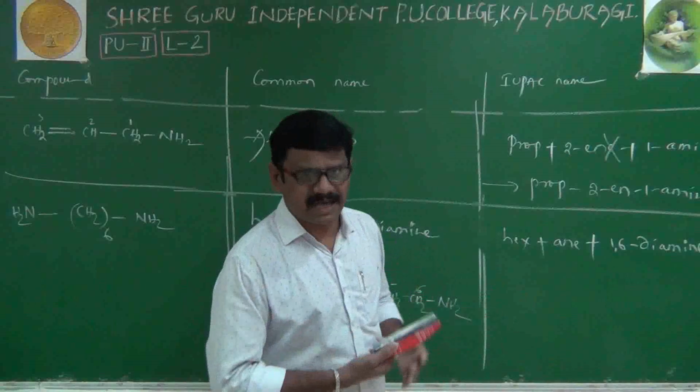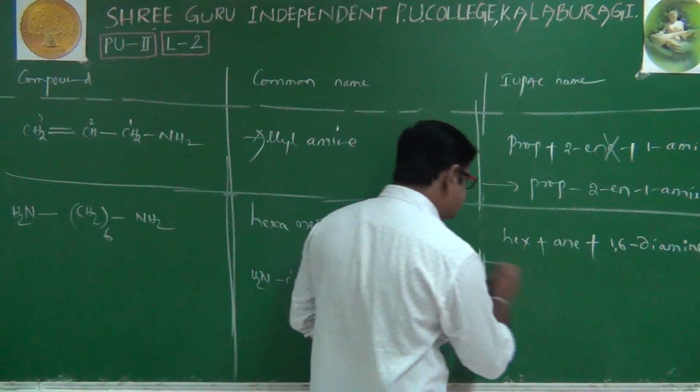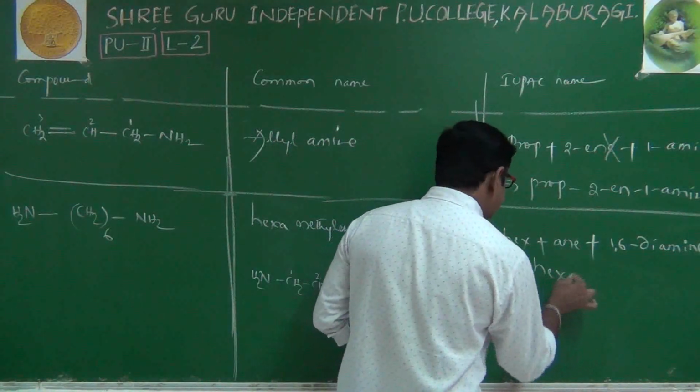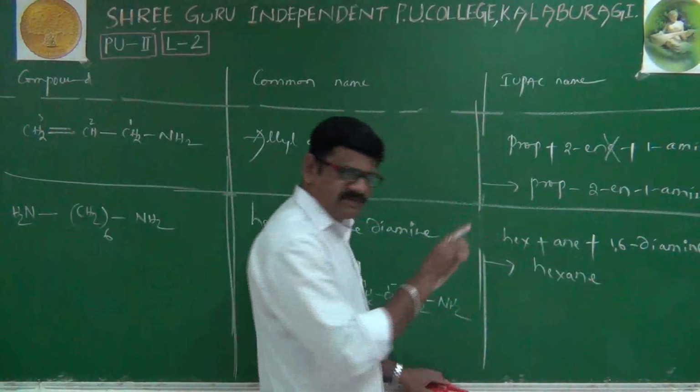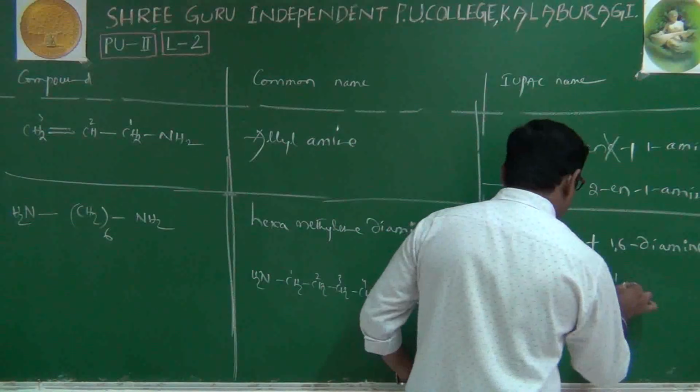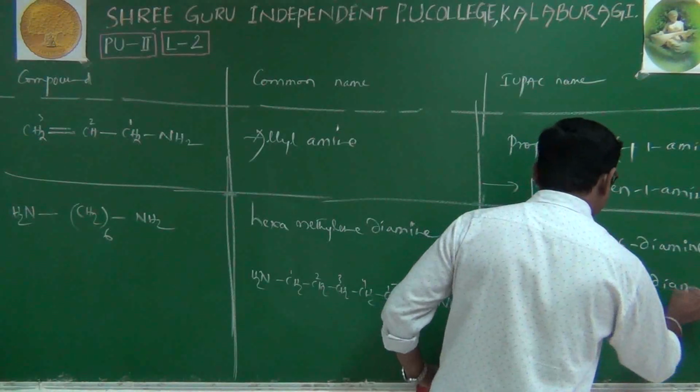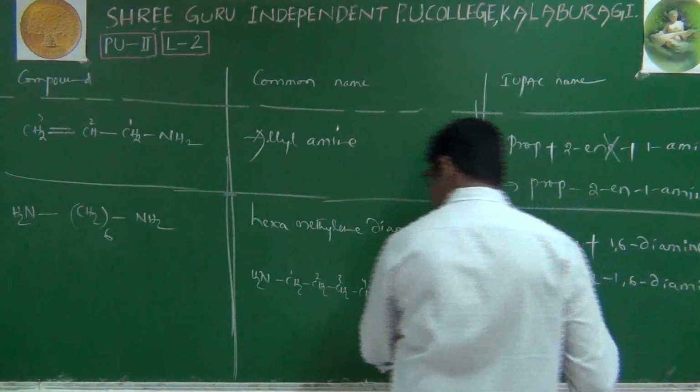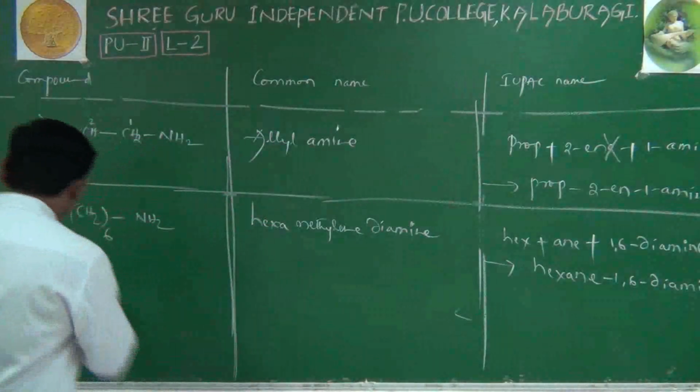We have to keep it as it is. Therefore its complete name is hexane-1,6-diamine, including the last letter E. That is its IUPAC name.